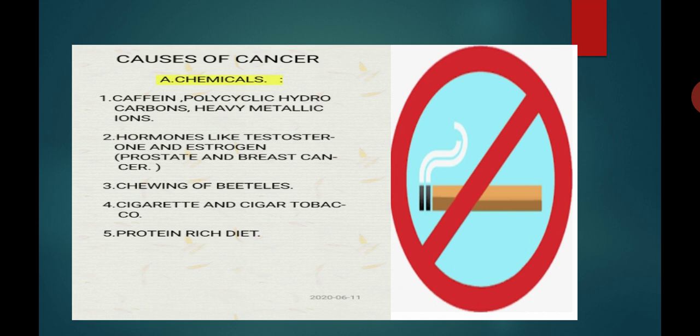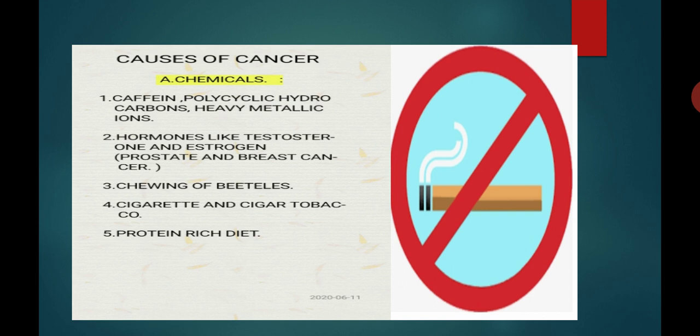I repeat the points. Several chemicals are known to cause cancer. These include caffeine; polycyclic hydrocarbons; and heavy metallic ions. Point number 2, hormones like testosterone and estrogen are known to cause prostate and breast cancer.